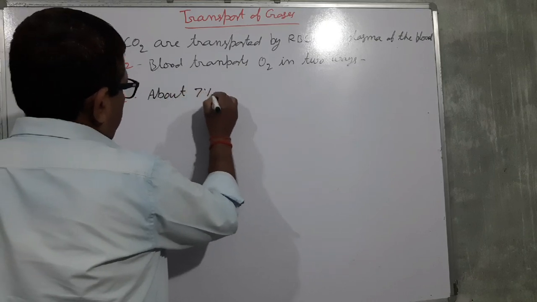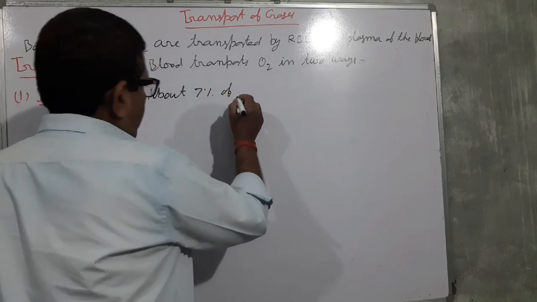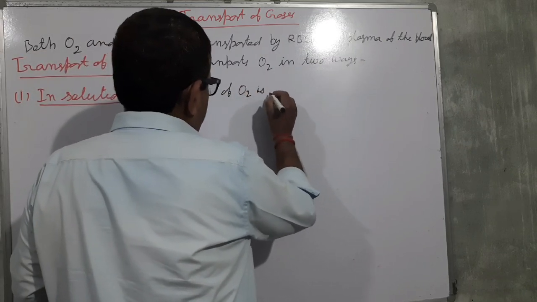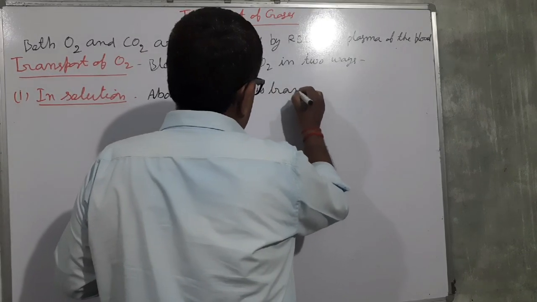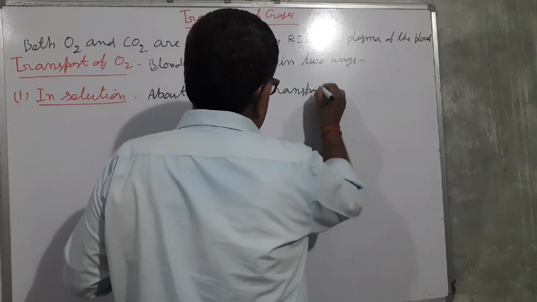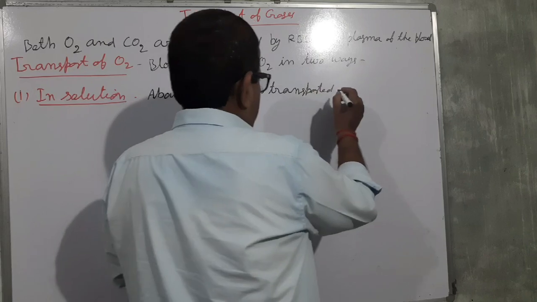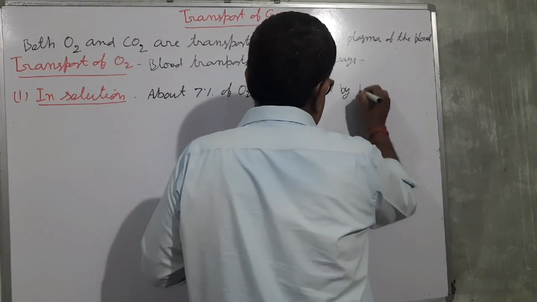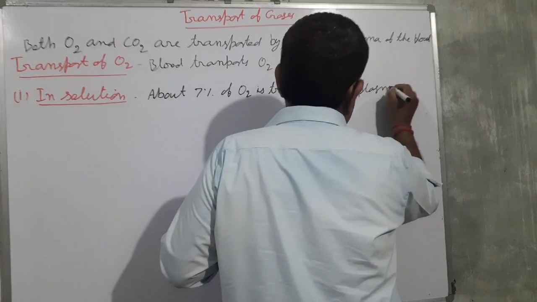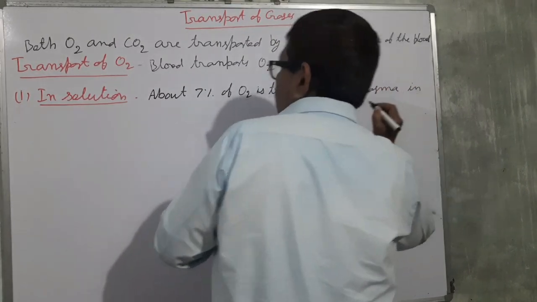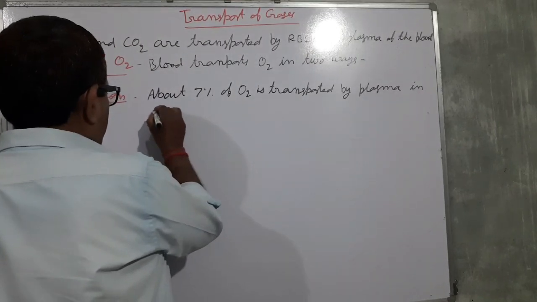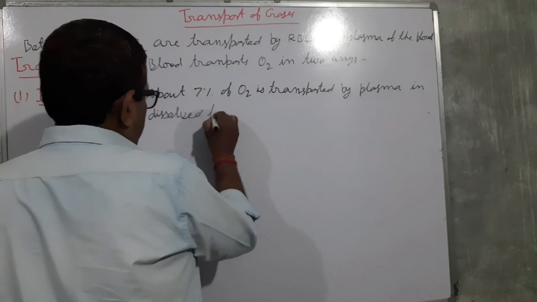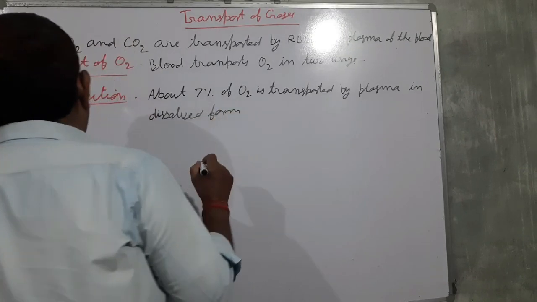About 7% of oxygen is transported by plasma in dissolved form.